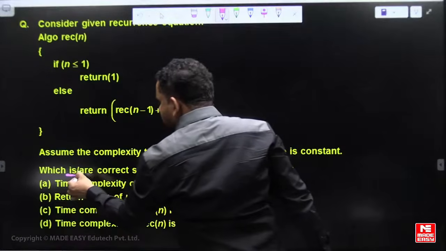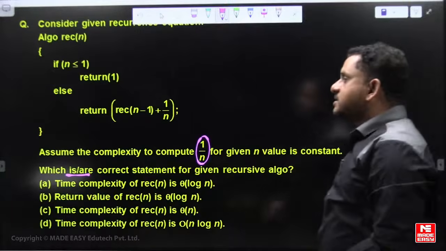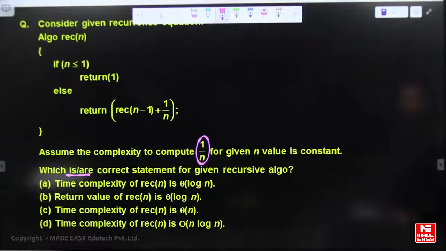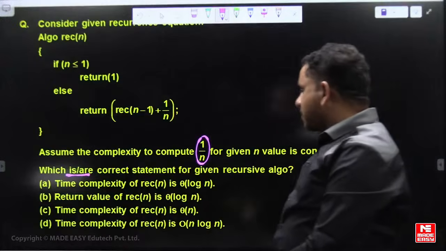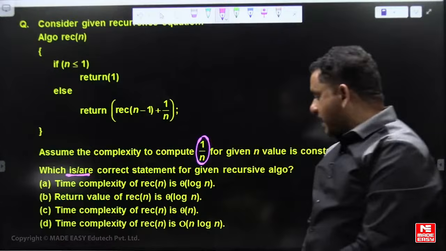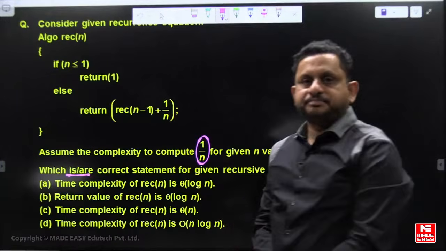Again an MSQ question: which is correct for the given recursive algorithm? The time complexity of this recursion is log n, the return value of the recursion is log n, the time complexity of recursion is n, and the time complexity of recursion is n log n.